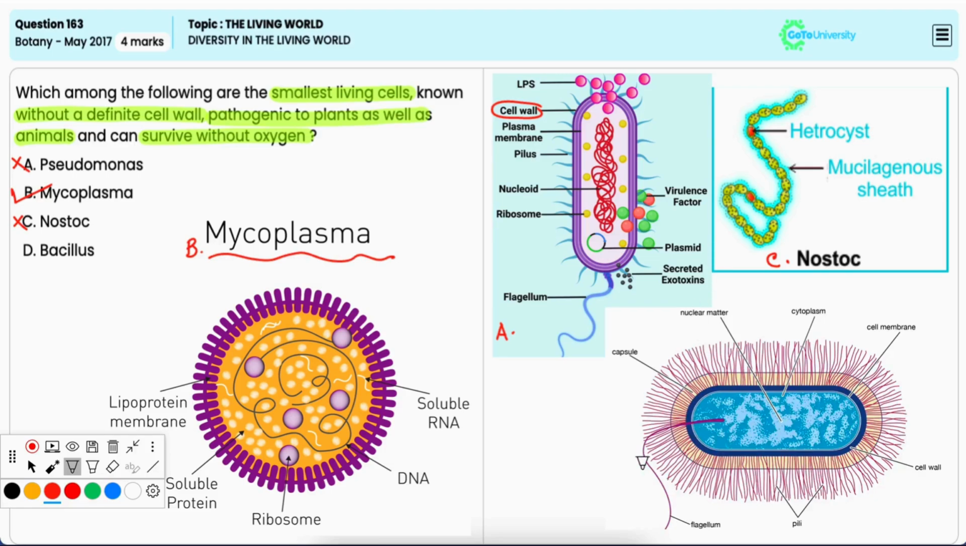Option D, Bacillus. It is also incorrect because Bacillus are rod-shaped bacteria with a definite cell wall. And many species are aerobic or facultative anaerobes.